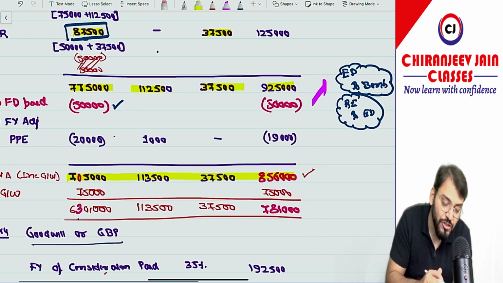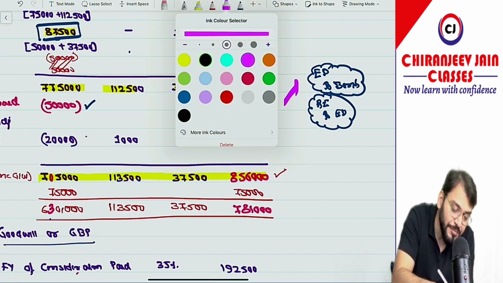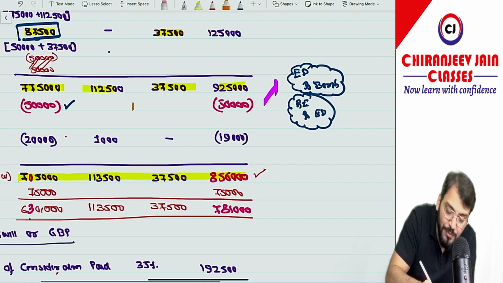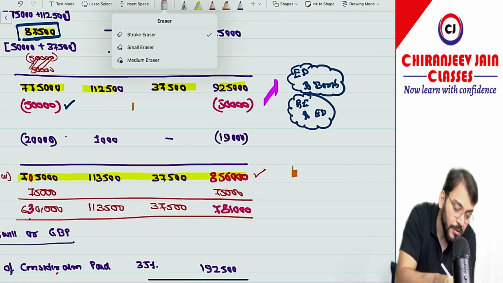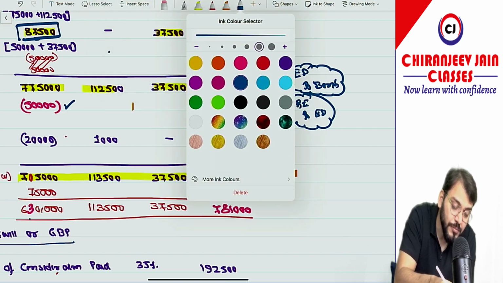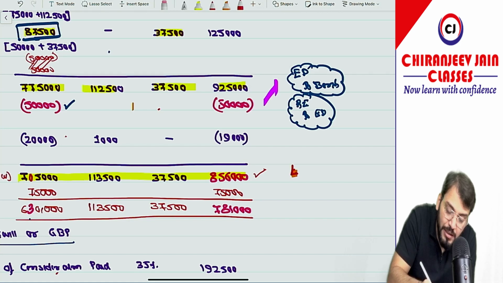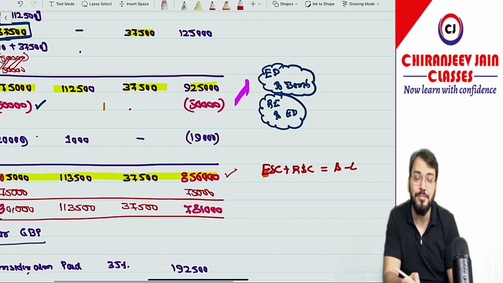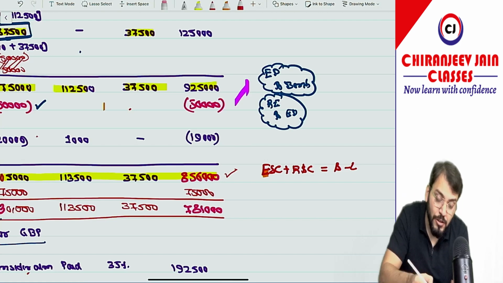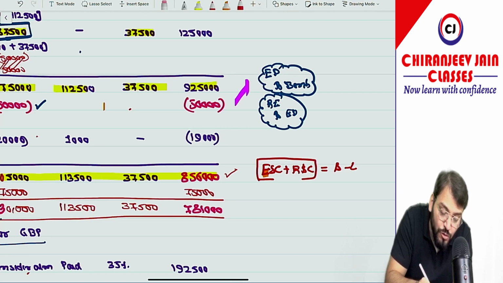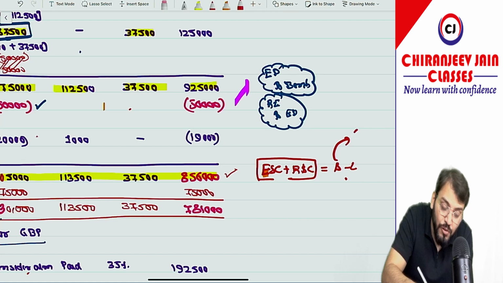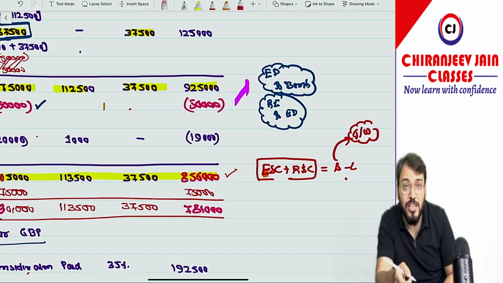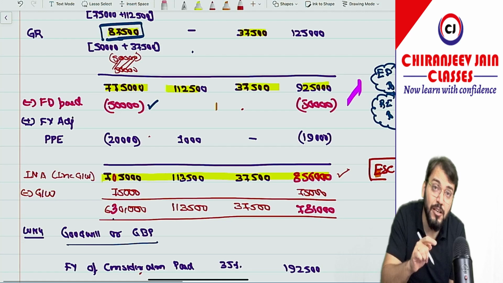Now, just try to understand. When I am saying INA, what have we done? Equity share capital, we have used the equity approach. So equity approach means what? Equity share capital plus reserves and surplus is nothing but total asset minus total liability. So can you say when we have used this approach to find out net asset, this net asset will be including goodwill in the balance sheet. So there was some goodwill in the balance sheet of the subsidiary company. So can you see this INA will be inclusive of goodwill?